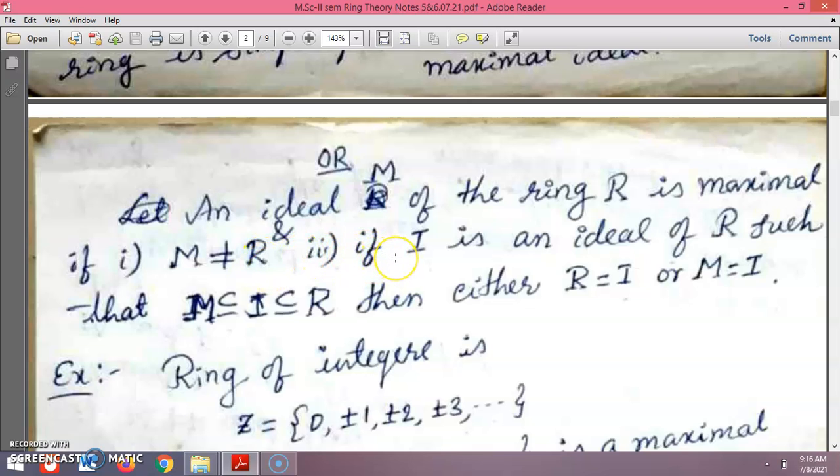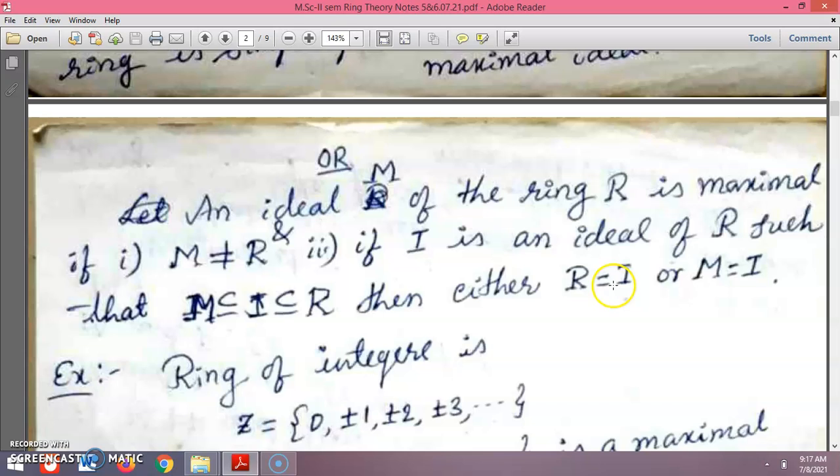And the second condition for maximal: if I is an ideal of R such that I lies between M and R, then either the ring R itself is the ideal, or M is the ideal.